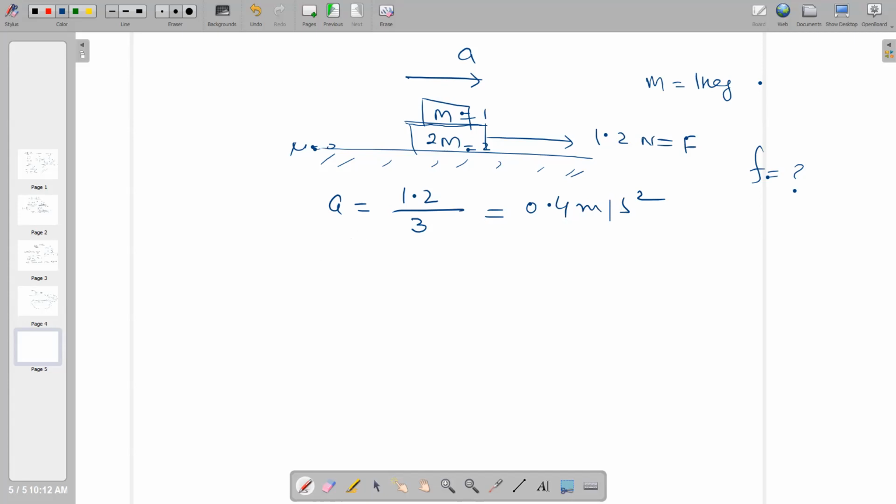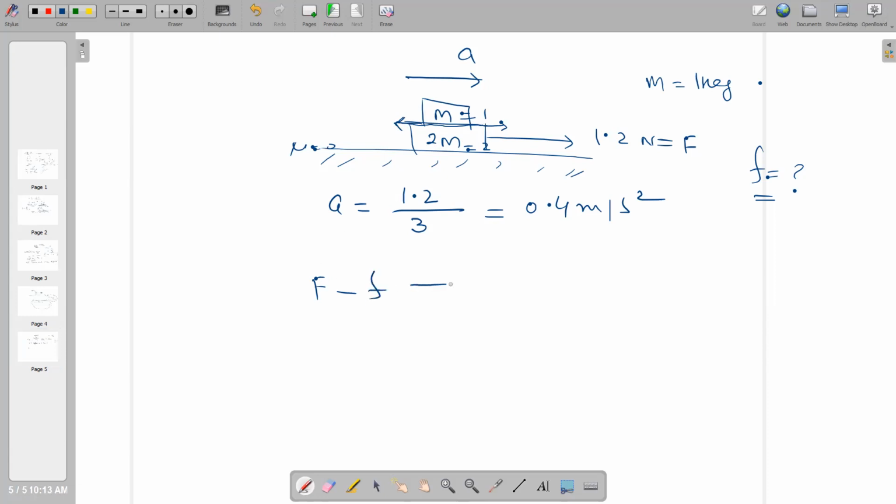Now you want to apply the equation to find this value F. Here you can see that the force is in the right direction. This value F is the value which is opposing between m and 2m, and surely it will be in this direction. So the frictional force between the two masses acts in this way and in this way. They make a pair and obey Newton's third law.